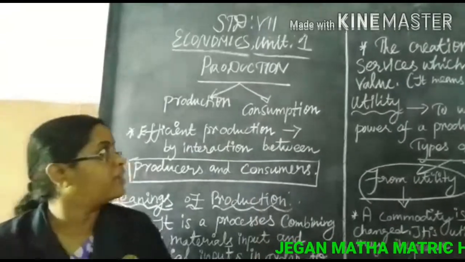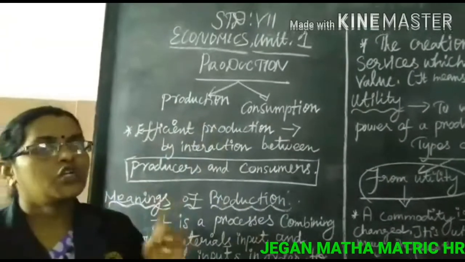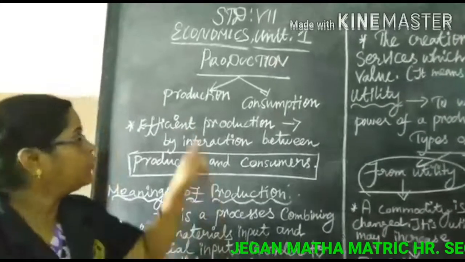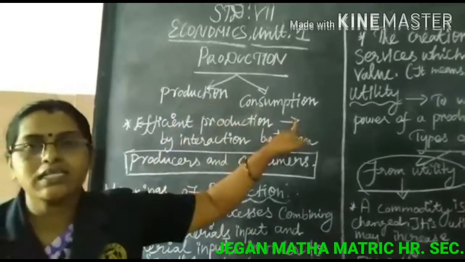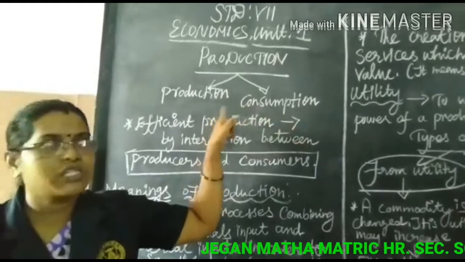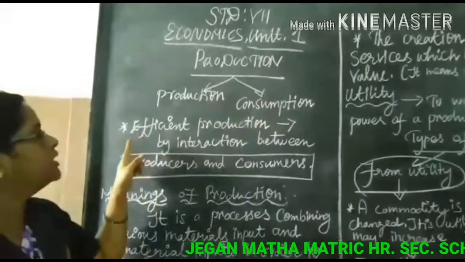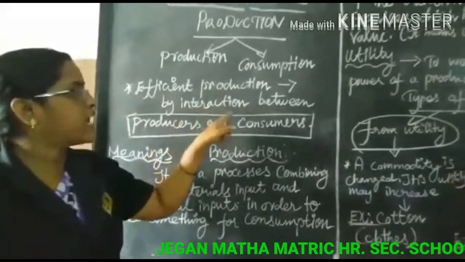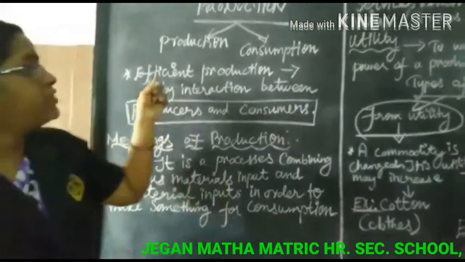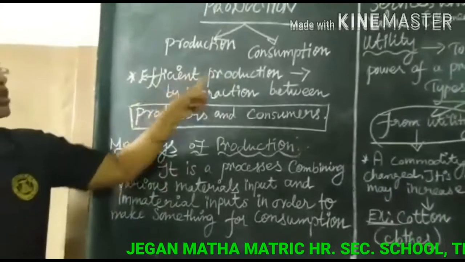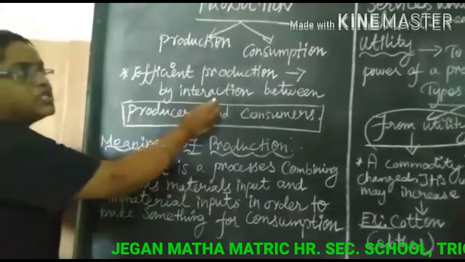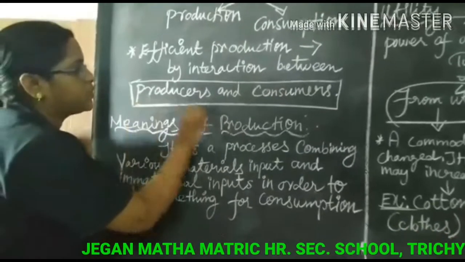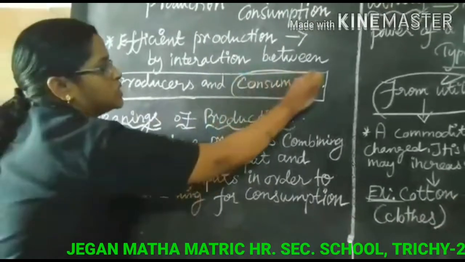There are two main activities in the economy. One is production, another one is consumption. Efficient production comes from the interaction between producers and consumers.